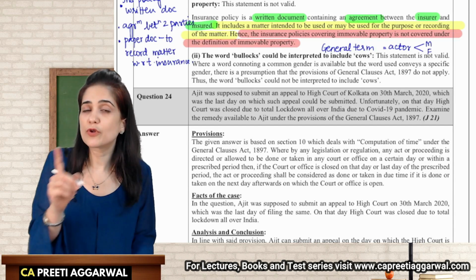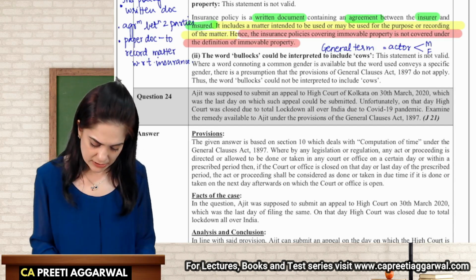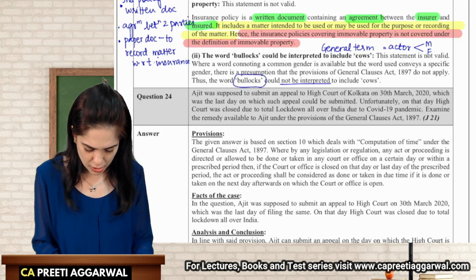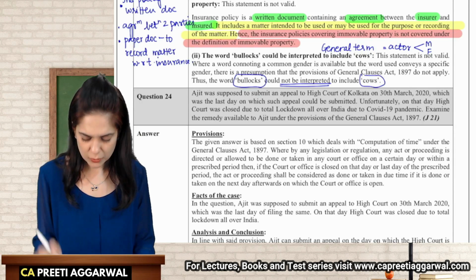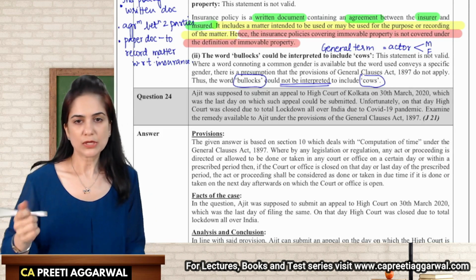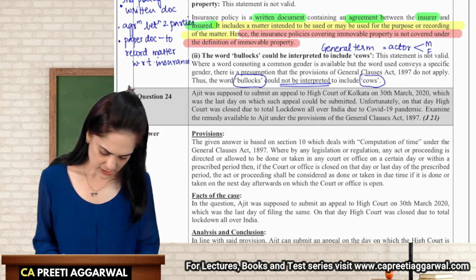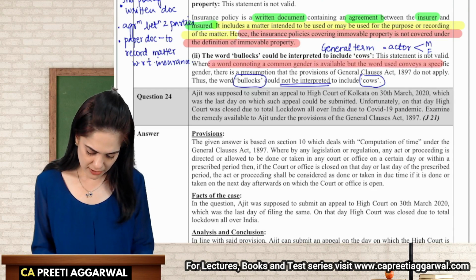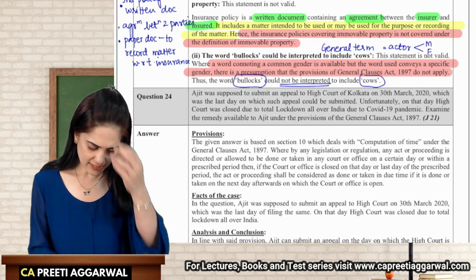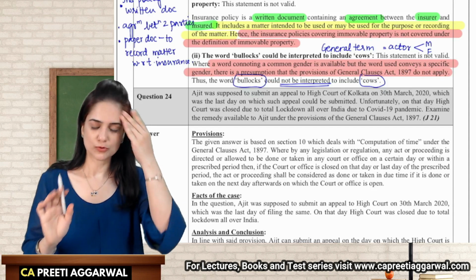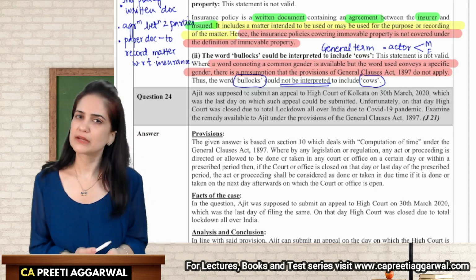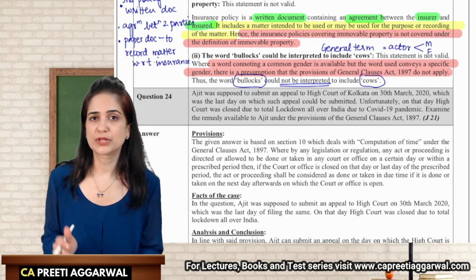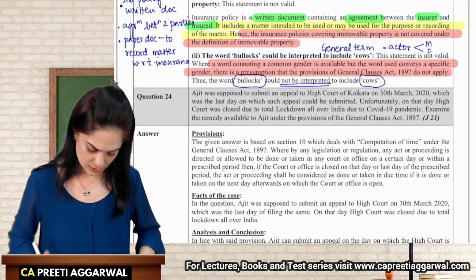But here they have not used a general term. They are saying bullocks. Bullocks will not be interpreted to include cows. Yes, a word connoting a common gender, we will say it includes male and female also, like actor, like chairman, it includes chairwoman also. But here they are very specifically mentioning bullocks, that will not include cows.